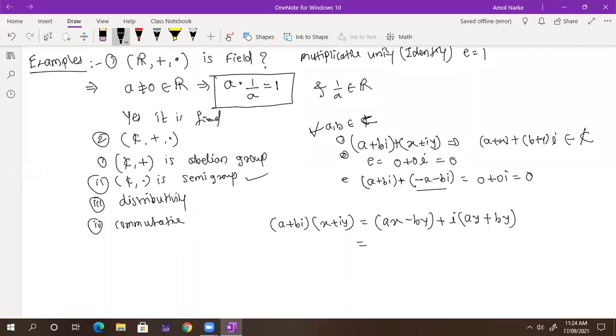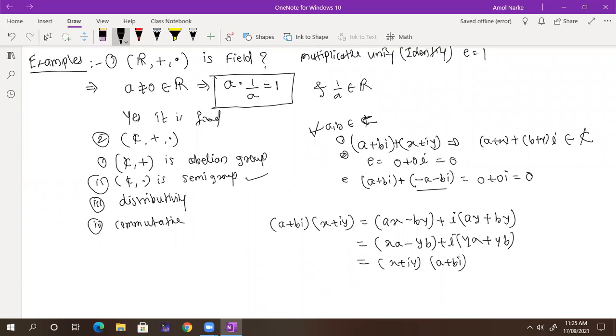And I can write it like that: x into a, y into b, plus i into y into a plus y into b. I rewrite that as x plus iy times a plus bi.